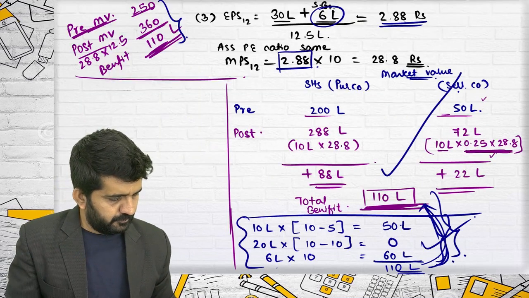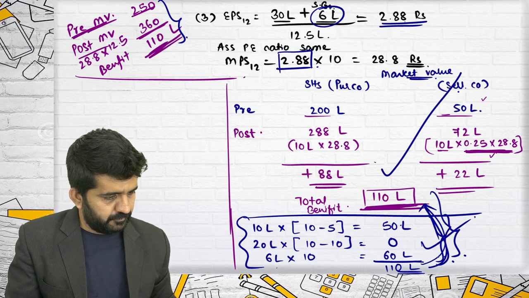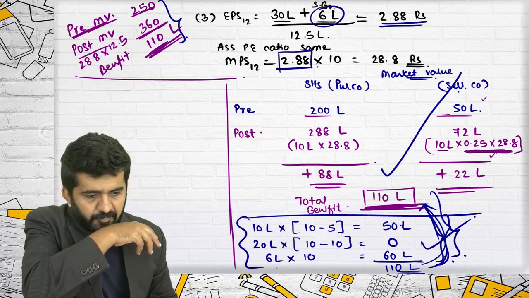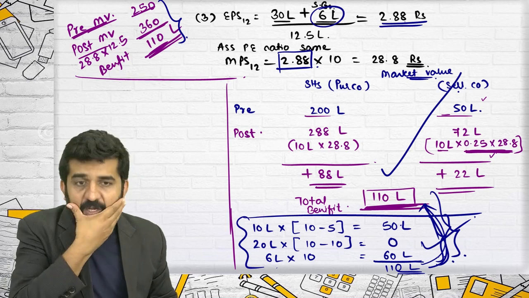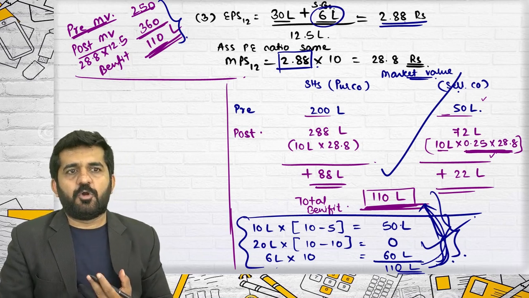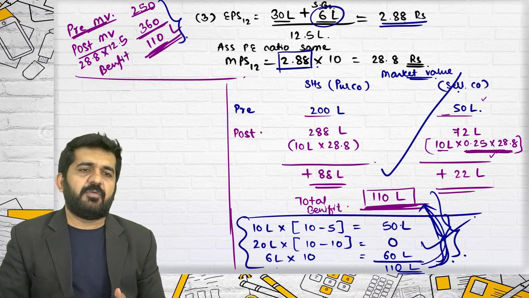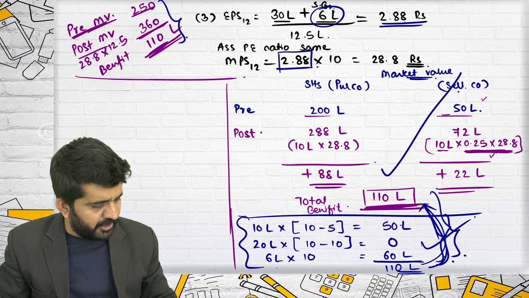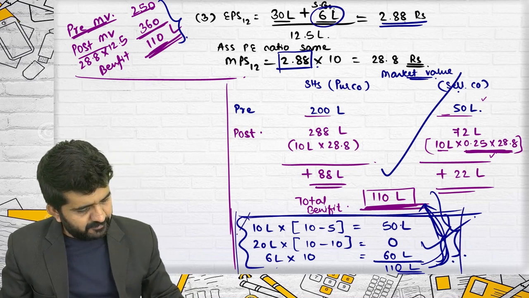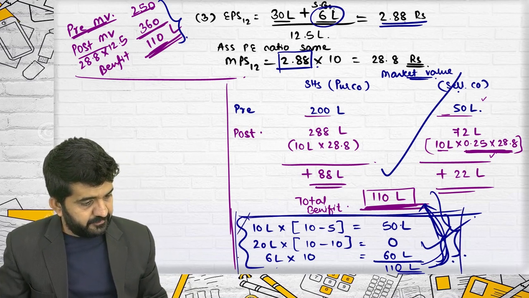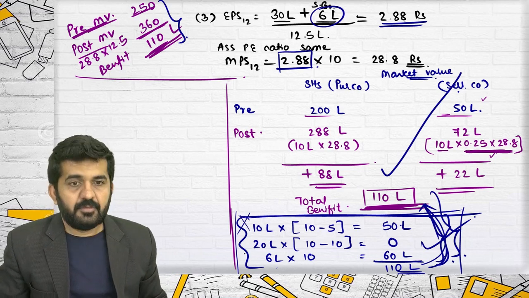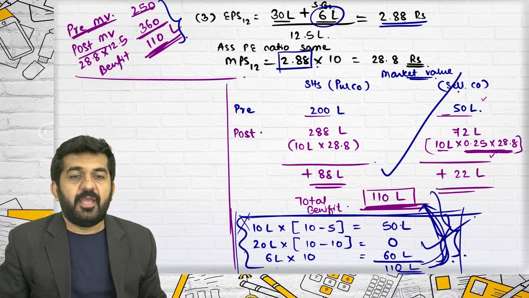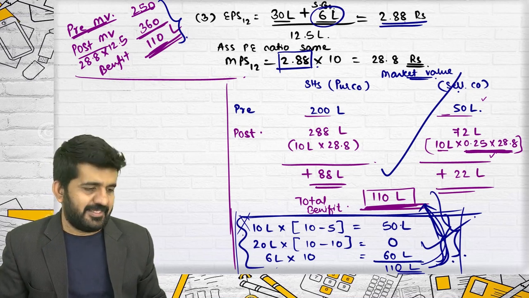Sir, can we find out the benefit for the company in terms of earnings in this question, or do we need to do it only by market value in the exam? If nothing is given, you should find out both. I have done market value, you should do earnings. In earnings, this will not happen, but there will be profit because of synergic gain. And how much will be the net profit to both the shareholders? 6 lakh. Exactly.